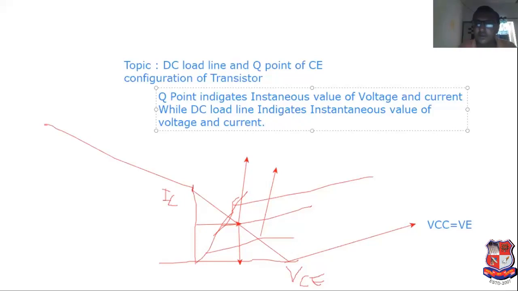Now, if you want to amplify the signal, the Q point is required to be located at the center of the DC load line.